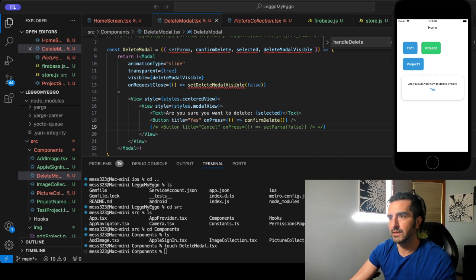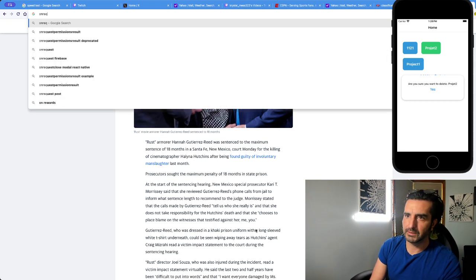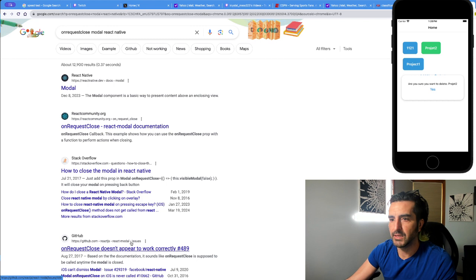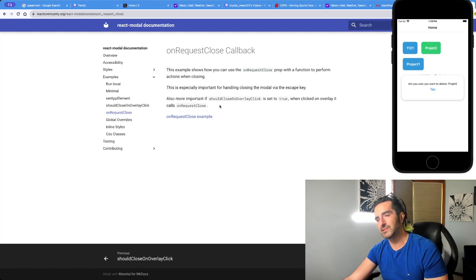Can we see what that on request close does? Is that when the visibility goes off? Let's just see real quick. Let's go here, and we'll say on request close. Modal React Native. And let's see what's going on. React modal documentation, managed by Facebook. No big deal.